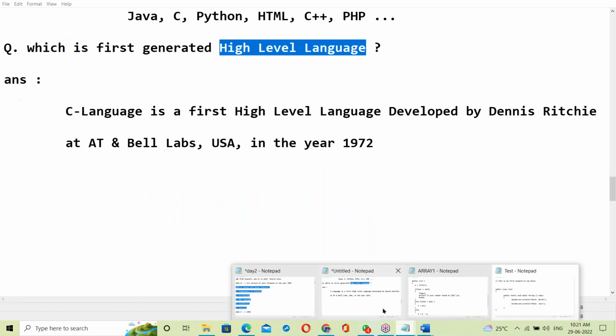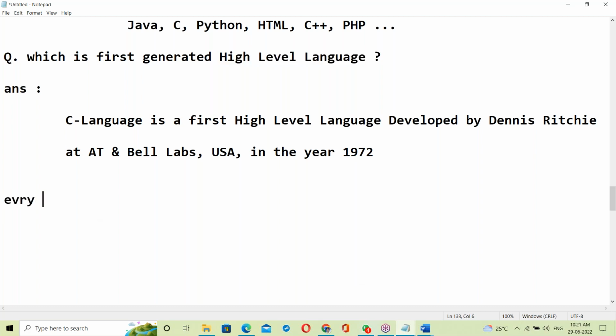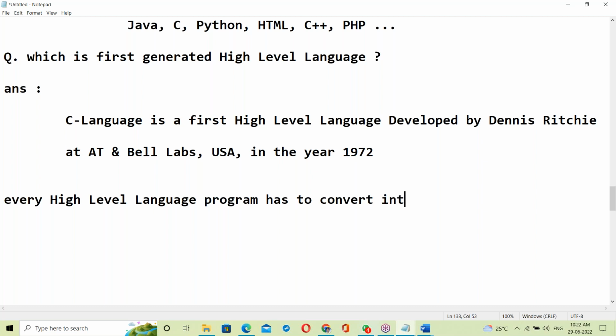Now the system cannot understand this language. So every high-level language program has to be converted into binary code, the system-understandable language. A C program, a Java program, Python, all of these have to be converted.